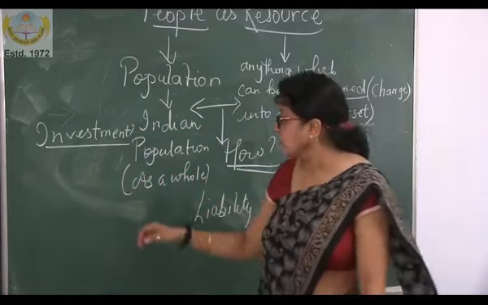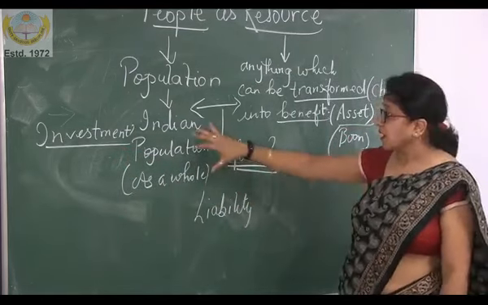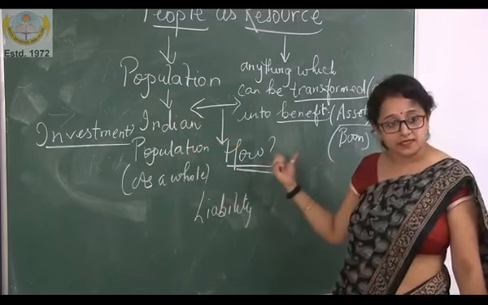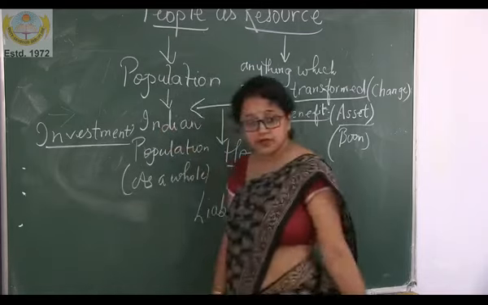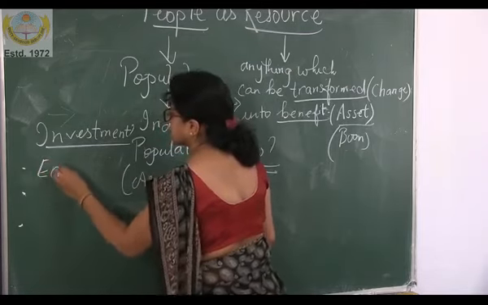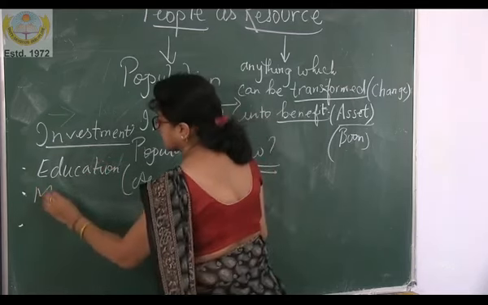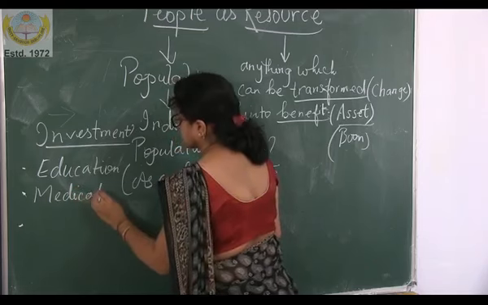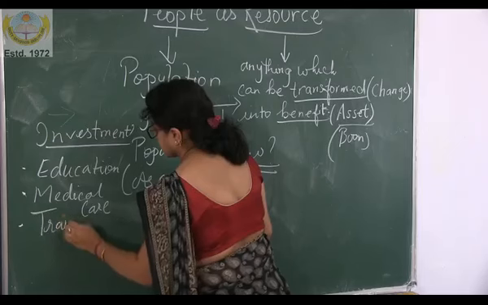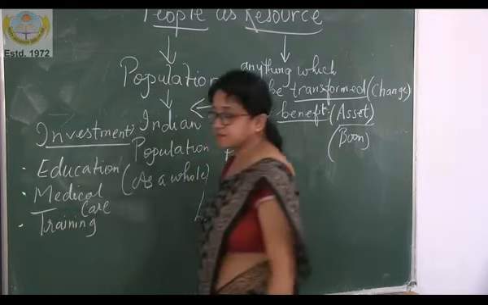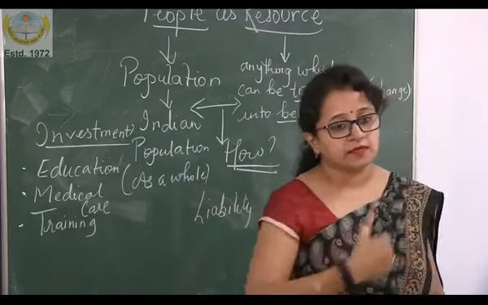Okay? So now the question I asked: how can we convert our Indian population from liability to an asset? We need to invest in three things. What are those three things? First is education. Second is medical care. And the last one is training. Just now I gave an example for you as a student.